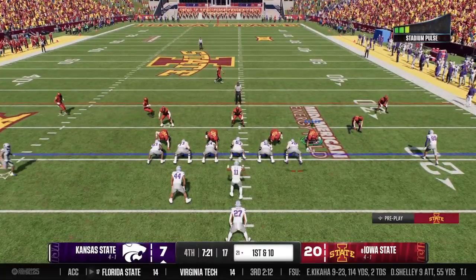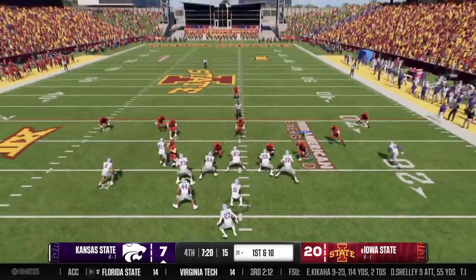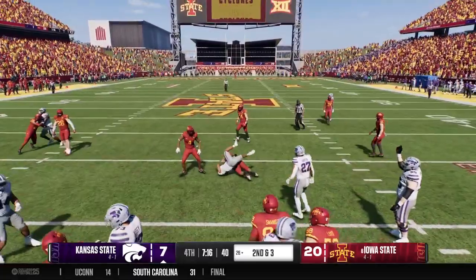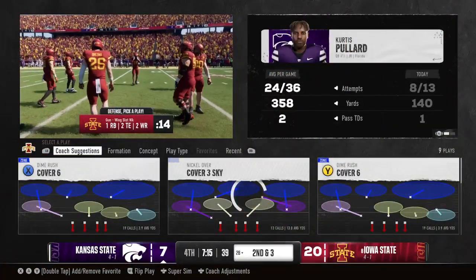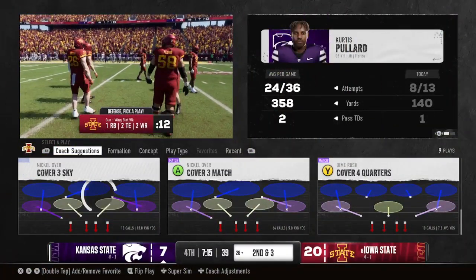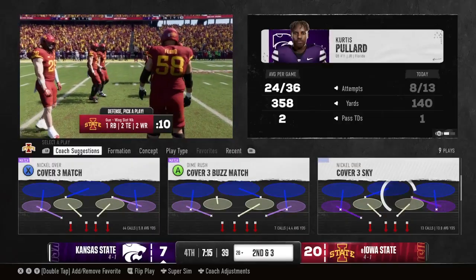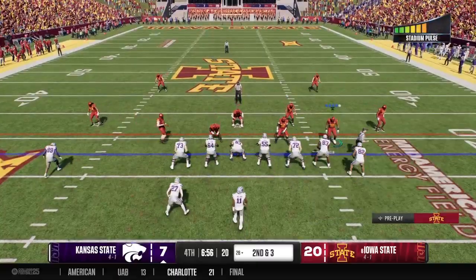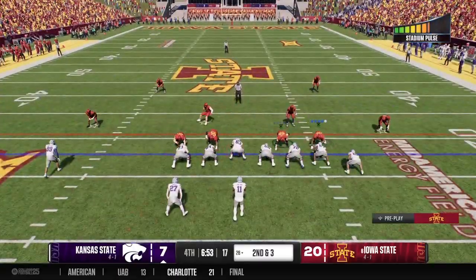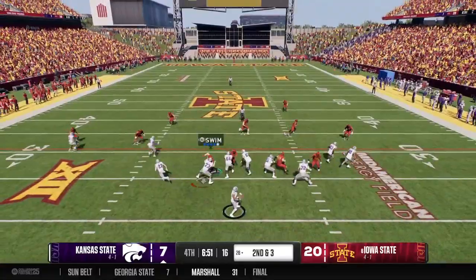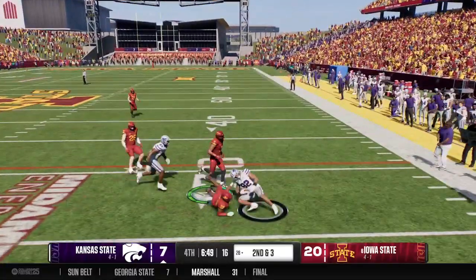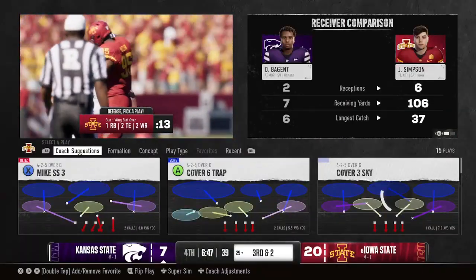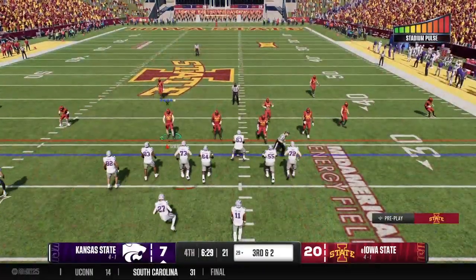Wide receiver now comes in motion. They'll throw it on first down. He's got his man. The first down pass complete to the wideout. He's tackled at the 28-yard line. Second down coming up. And now on second down for this offense, he's looking to throw. Finds the tight end. He almost picked up the first down on that one, but he'll be just a little bit short. Ball spotted at the 29.